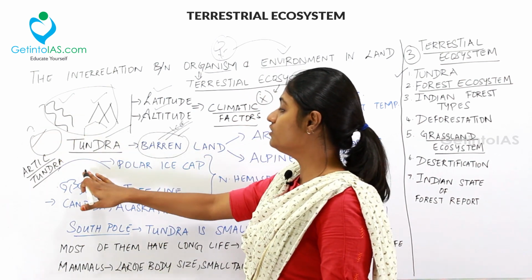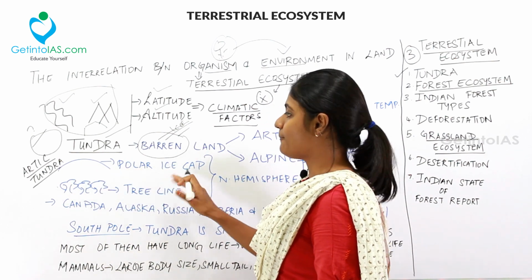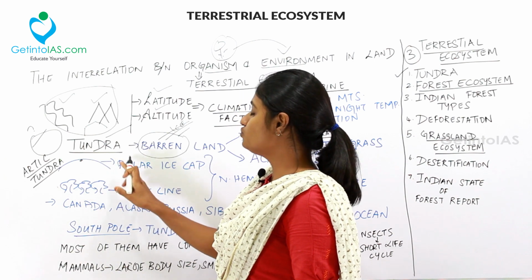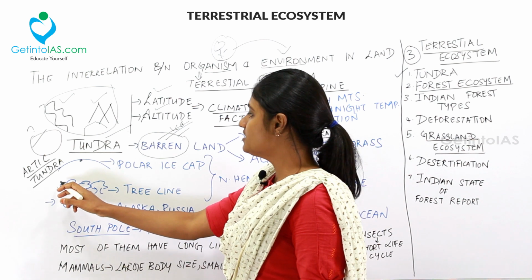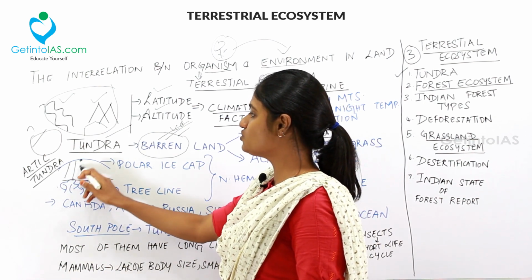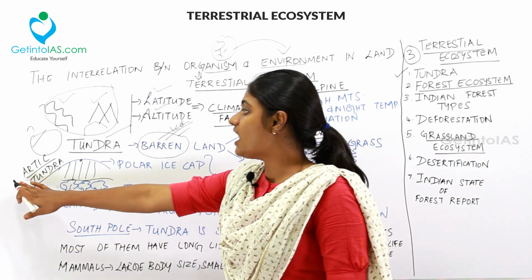In the north pole, the tundra is found in between the polar ice cap, that is the topmost part of the earth, over here. Tundra is found in between the polar ice cap and the tree line. There will be a tree line. In between these two areas, the tundra will be found, specifically the Arctic tundra.